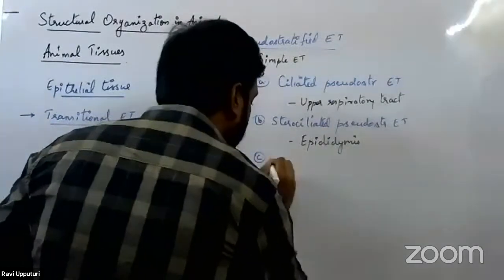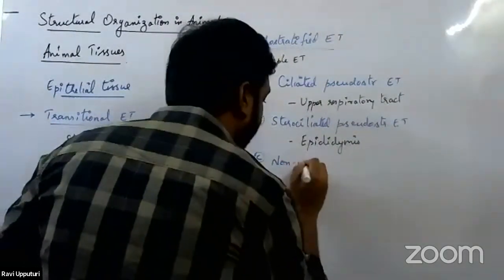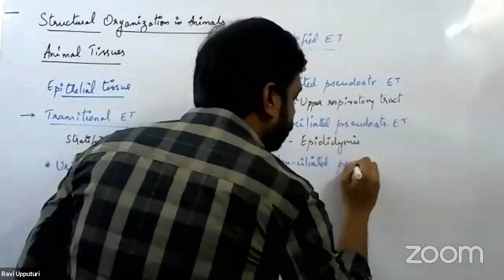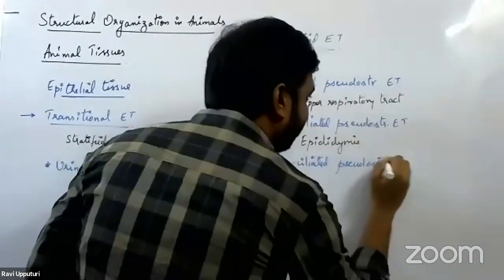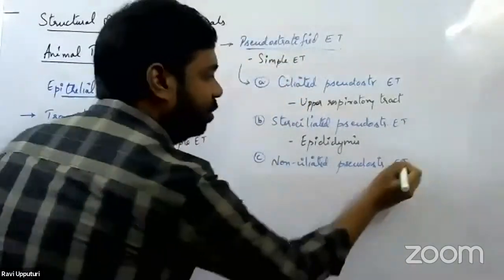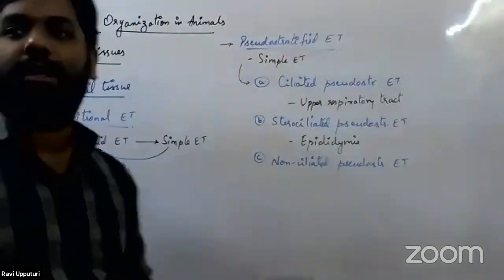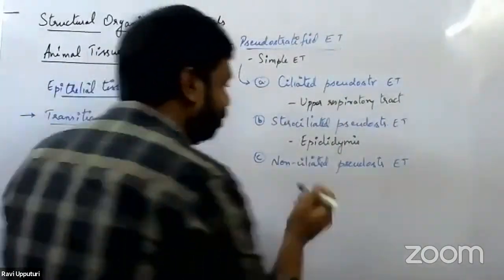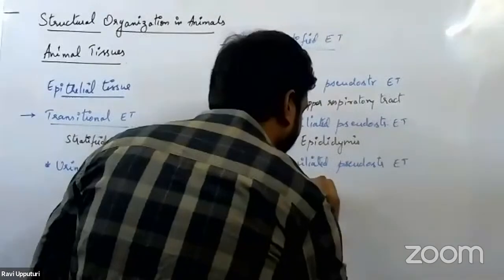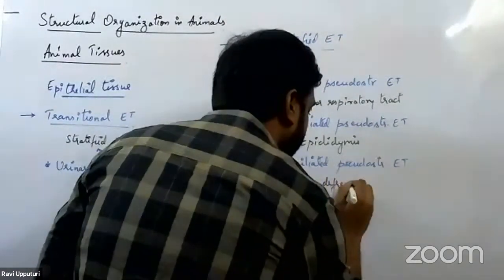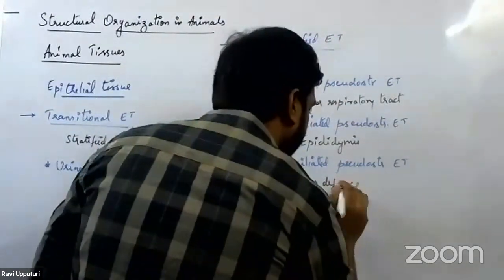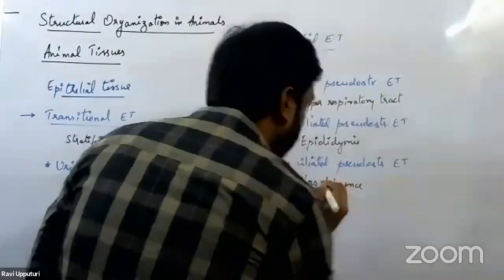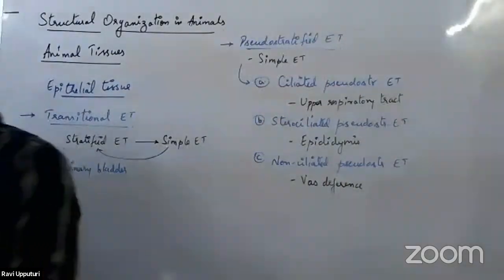We would call it non-ciliated pseudostratified columnar epithelial tissue. This is the third one. Again, where do we have this? It is present in the vas deferens. The vas deferens also is a part of the male reproductive system.